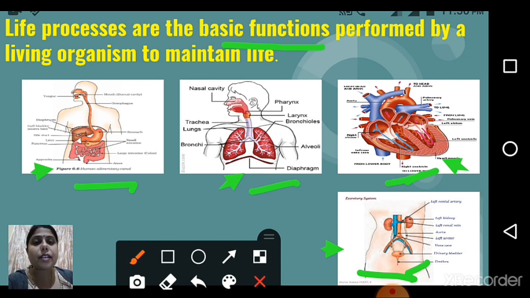So again I am reading the same definition. Life processes are the basic functions performed by the living organism to maintain life. So to maintain life, these all organ systems perform basic functions. I hope you understand this.